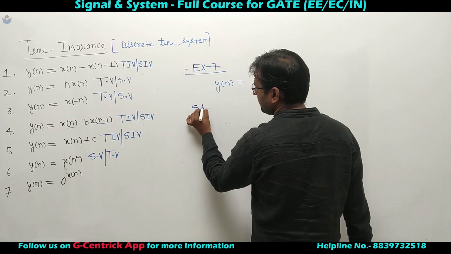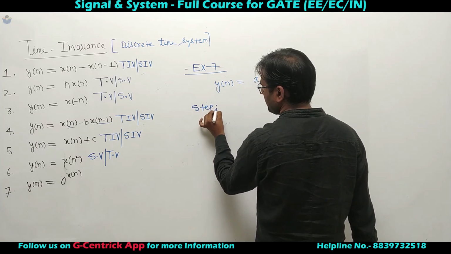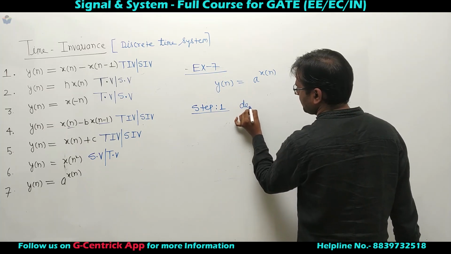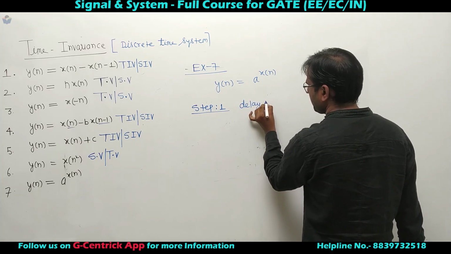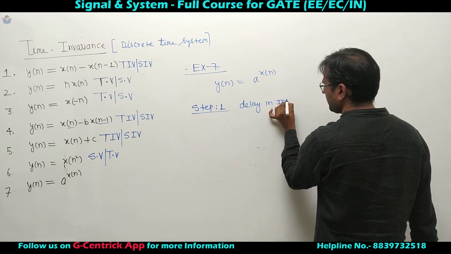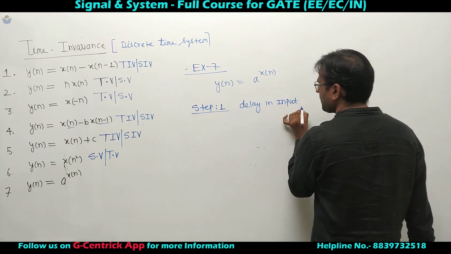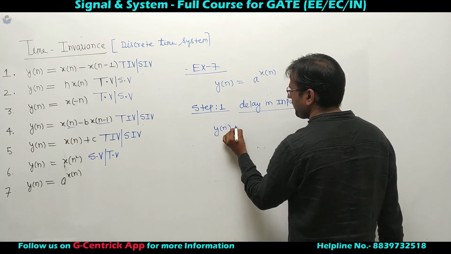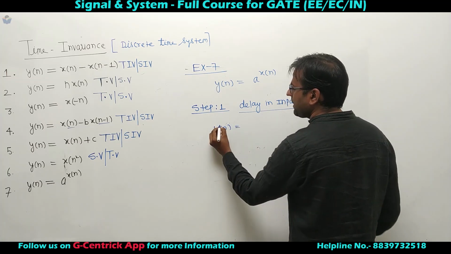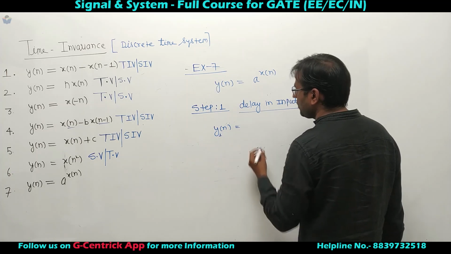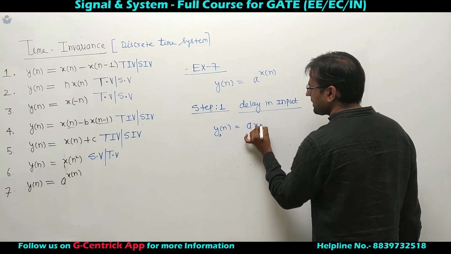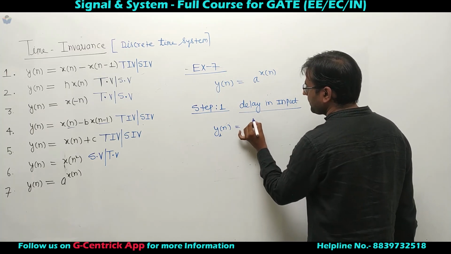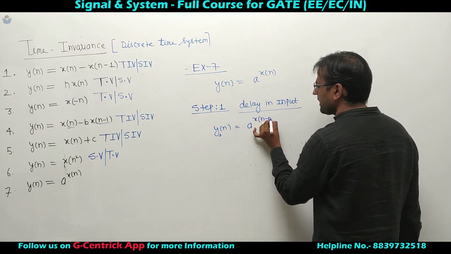Step number 1, delayed input. If you provide delayed input, I can say y1 of n equal to a to the power x of n minus m.